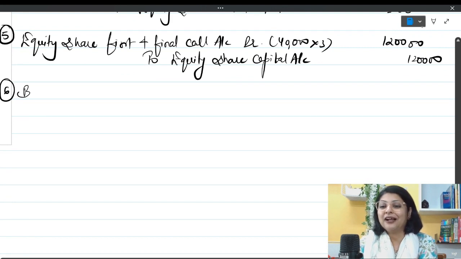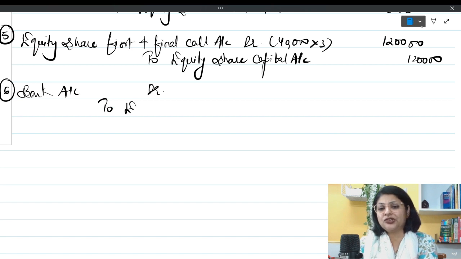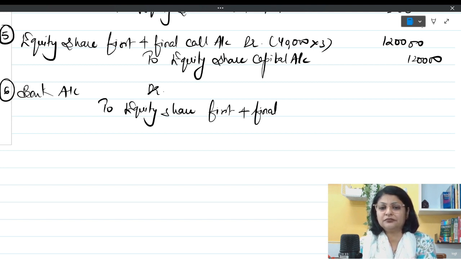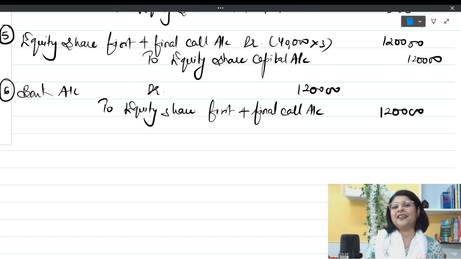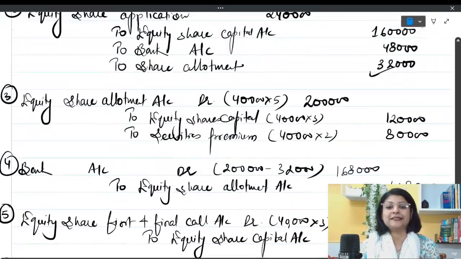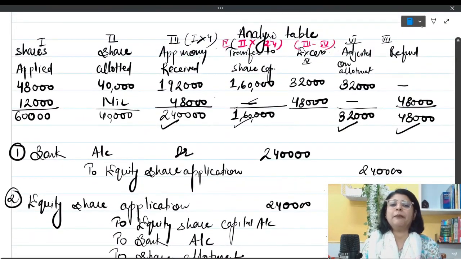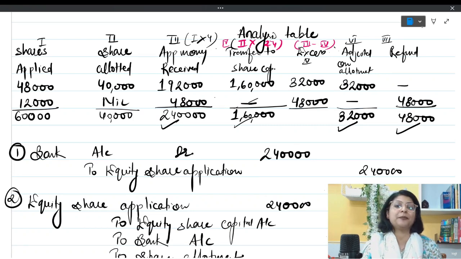is going to be bank account debit to equity share first and final call. You have received all the money from the shareholders. This is how we are going to deal with this question. Very simple, with the help of table. So once we have made the table, the things have become very simple. So don't forget to make this analysis table while solving the questions which have both pro rata allotment and rejection.